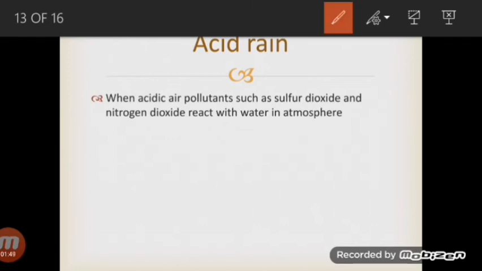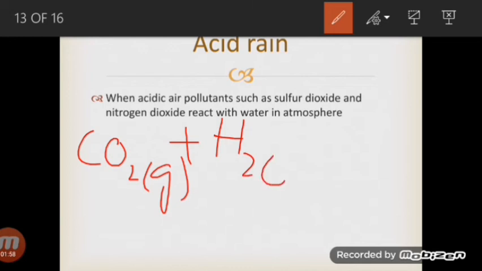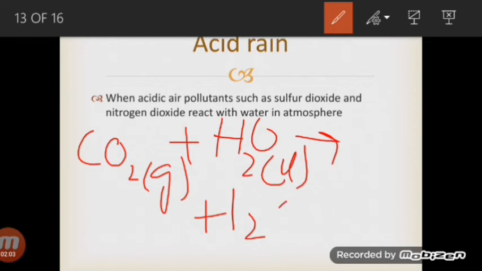So carbon monoxide, after oxidizing, will make carbon dioxide, and that carbon dioxide gas will react with water vapors present in the atmosphere, and carbonic acid will be produced. This acid rain has a pH value of 4 or less, but it is also a pollutant. If we compare the strength of this pollutant, it is less harmful than the other acids which cause acid rain, but it is also harmful.